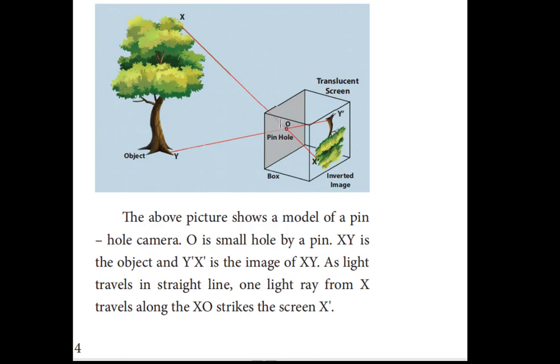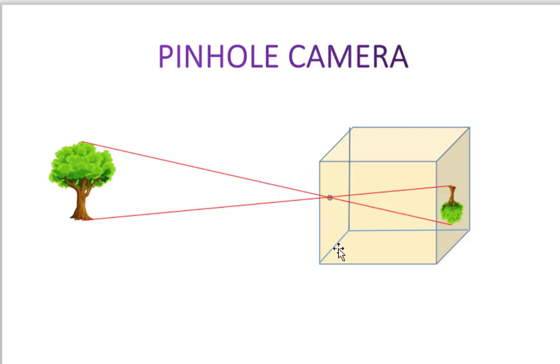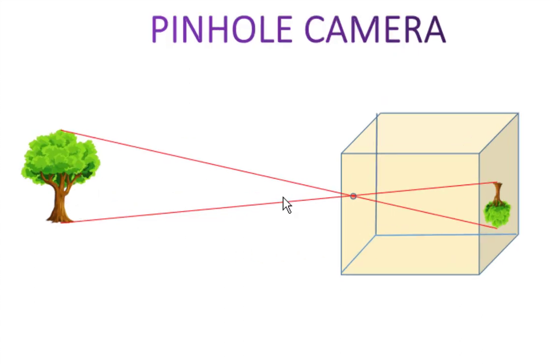Okay, this is a very simple experiment which helps us to understand the rectilinear propagation of the light. Okay, this is another model, the simple box. You take an empty box and then you place a candle here. Then you can get the inverted image of the flame. So this pinhole camera explains very well about the rectilinear propagation of light.